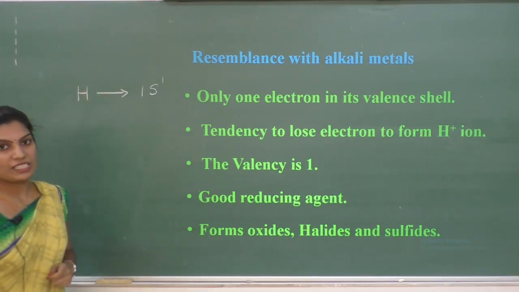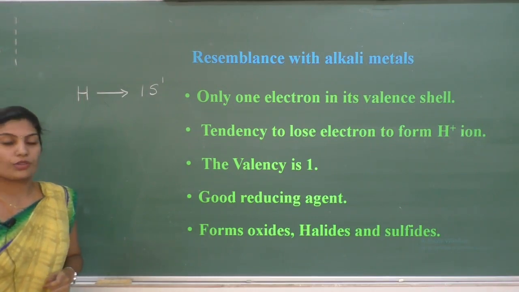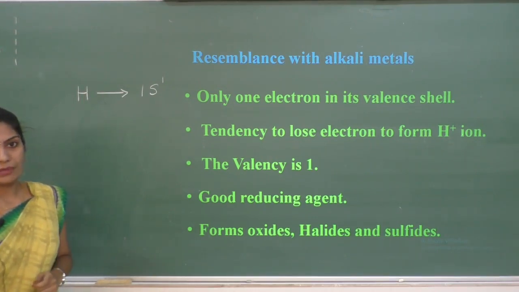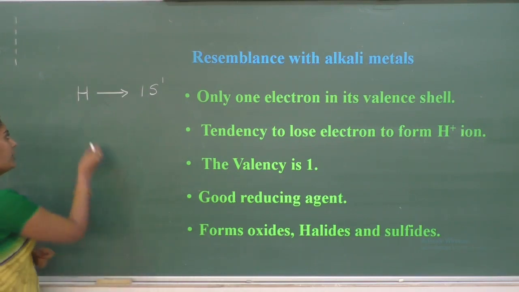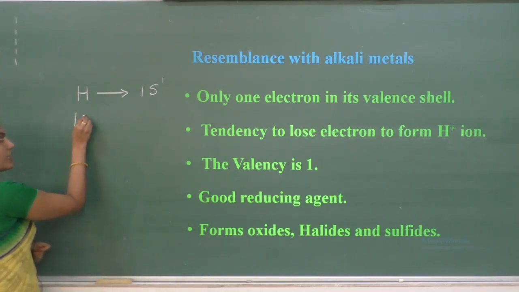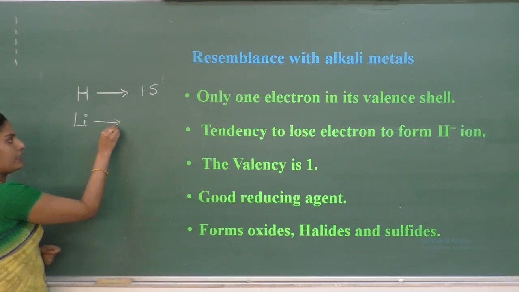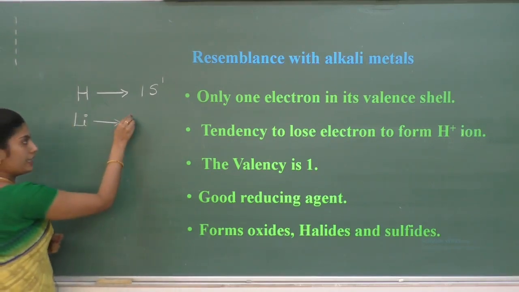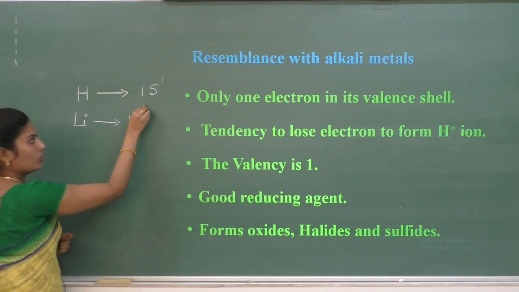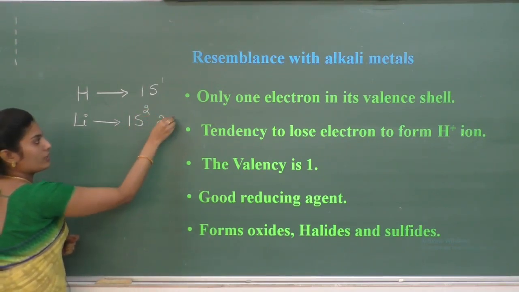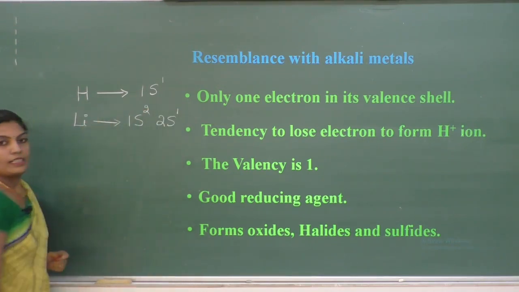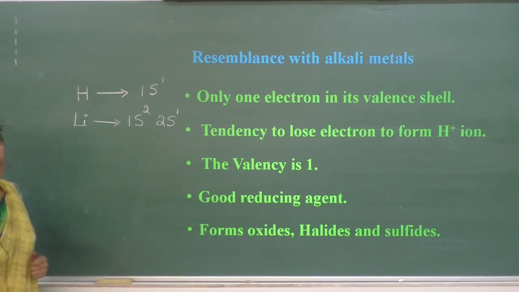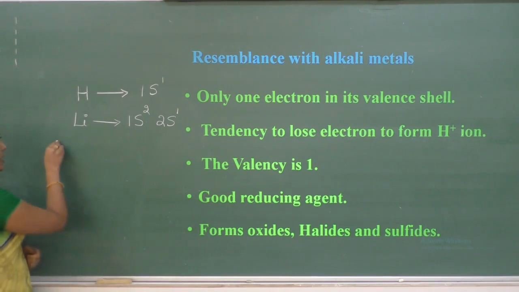Similarly, if I consider the electronic configuration of alkali metals, the first alkali metal is lithium, its atomic number is 3. Therefore, the electronic configuration of lithium is 1s2, 2s1.